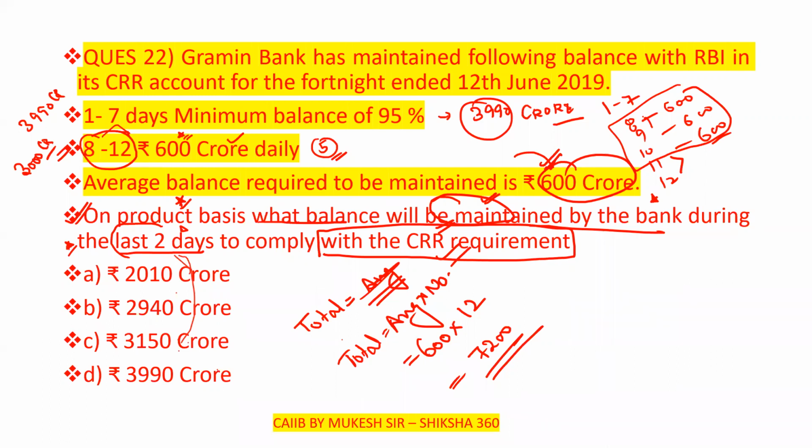I think there is some issue in the options here, as these are not with respect to that. For the CRR requirement, the bank has to maintain at least 95% minimum. So here it is 7200. Yes, there is a little bit of a problem in the options here.